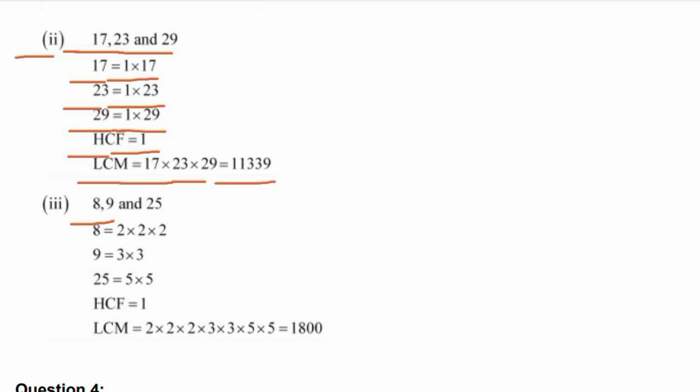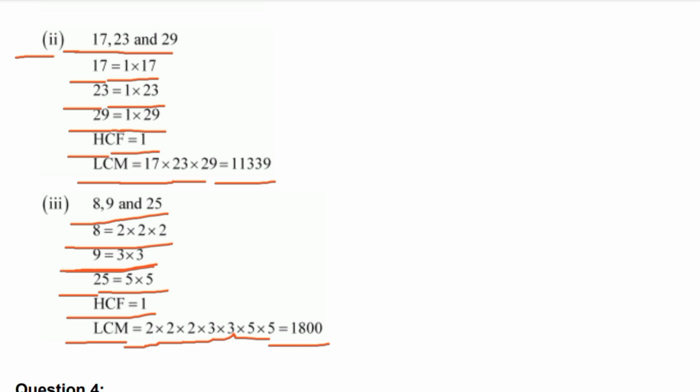Now 8, 9 and 25. 8 is equal to 2 into 2 into 2. 9 is equal to 3 into 3. 25 is equal to 5 into 5. HCF is equal to 1. LCM is 2 into 2 into 2 into 3 into 3 into 5 into 5, which is equal to 1800.